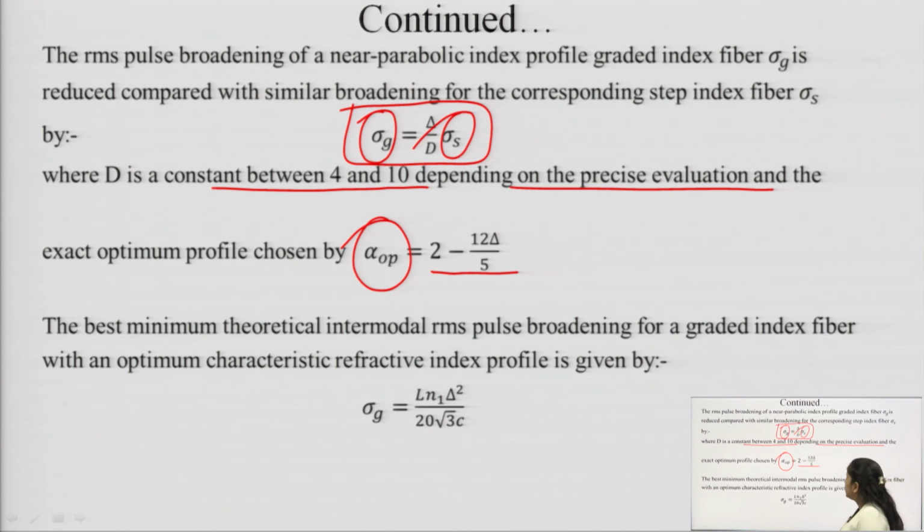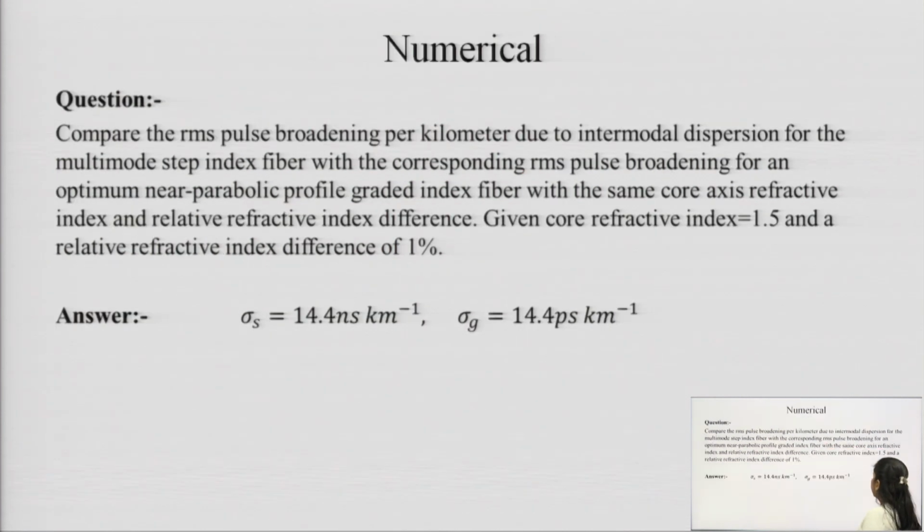The best theoretical value of intermodal RMS pulse broadening in the case of a gradient index fiber should be equal to L n1 del square by 20 under root 3 c. This formula is the RMS pulse broadening for the gradient index fiber. Now we have one numerical based upon that.